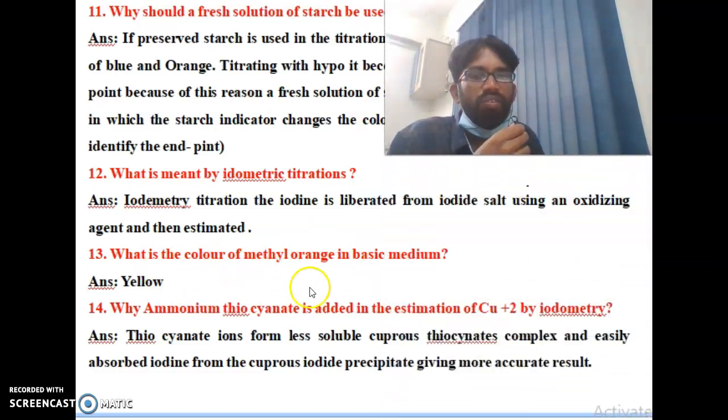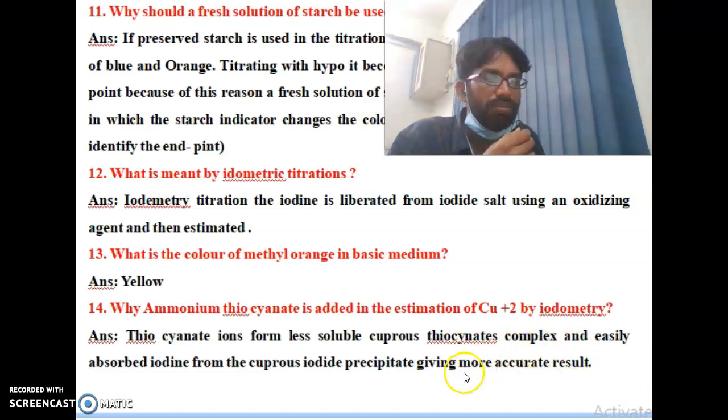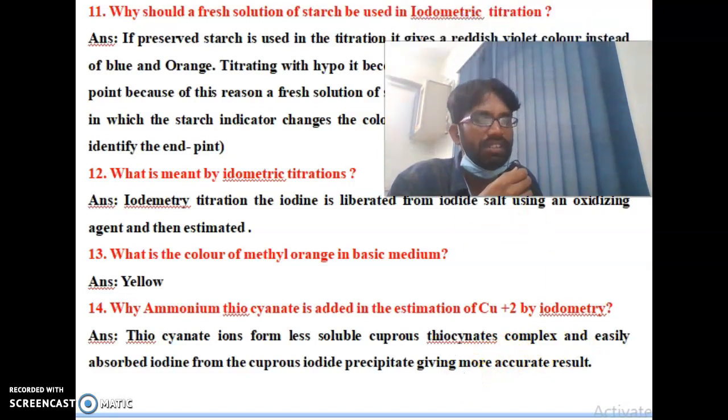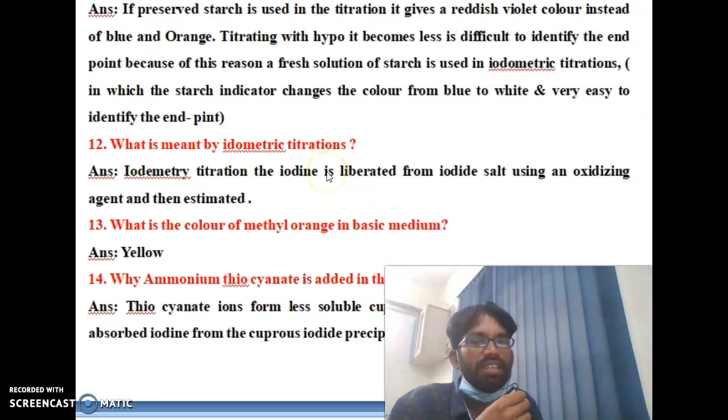Then, why is ammonium thiocyanate added in the estimation of copper(II) by iodometry? Thiocyanate ions form a less soluble cuprous thiocyanate complex and easily release iodine from the cuprous iodide precipitate, giving a more accurate result.